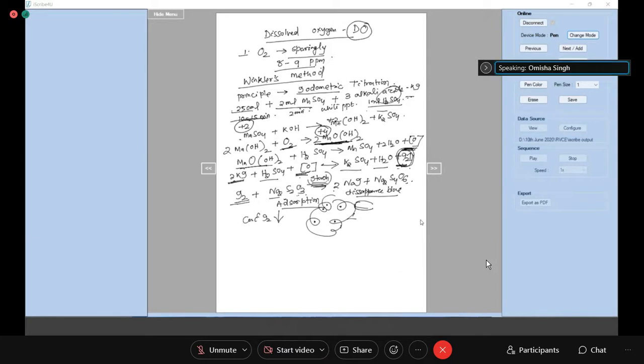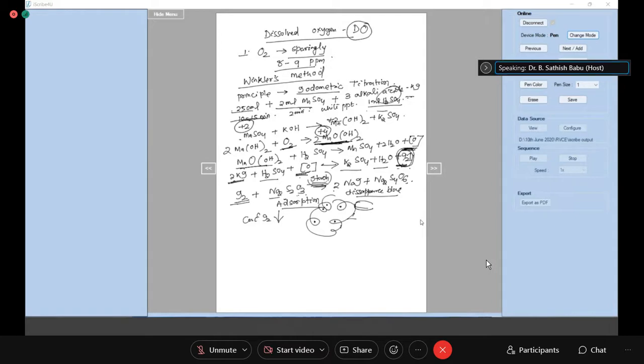Oh, Misha, have you played the hide and seek game when you were small? Yes, ma'am. Okay. So when you do this titration in the lab, you will observe something very interesting. The blue color will be disappearing and appearing, disappearing, appearing. So it will play a hide and seek game with you.